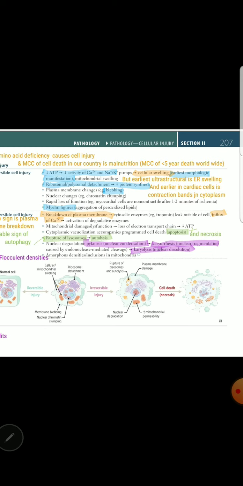Karyorrhexis ultimately leads to karyolysis, nuclear dissolution. The nucleus will be totally invisible. So the DNA damage is in this sequence: pycnosis, nuclear condensation, then fragmentation, and then dissolution. So all these three terms are asked. Pycnosis is a feature of irreversible damage. Karyorrhexis, and karyolysis ultimately.